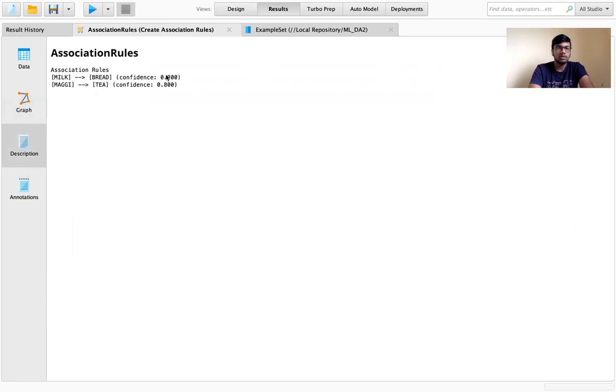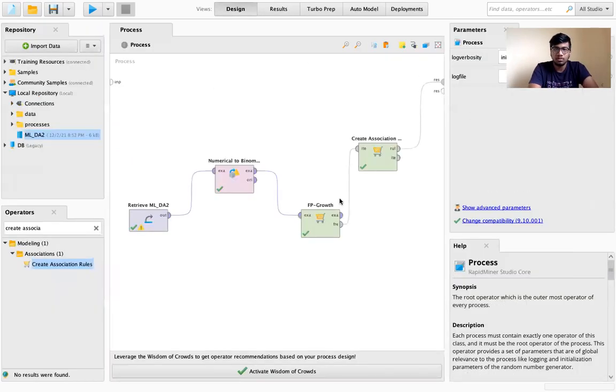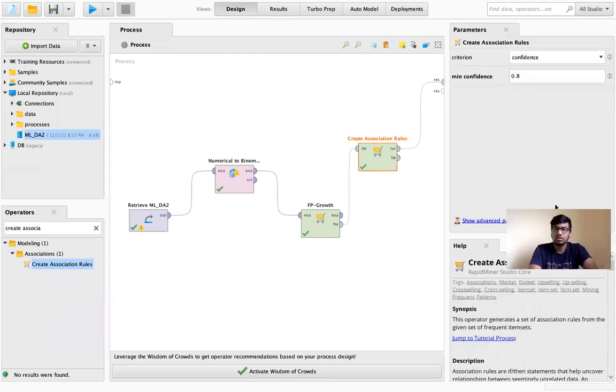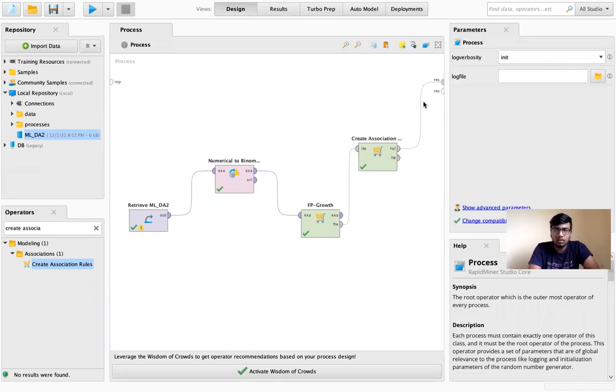So with this, we can see the association rules here. Milk leads to bread, the confidence is 80%, so the probability is high. So he will buy, true. Here also, Maggie to tea, the confidence is 80%. It is also high, as we have set the minimum confidence. For the association rule, we set the minimum confidence as 0.8, that is 80%. While comparing this with our results, I will show you the result.